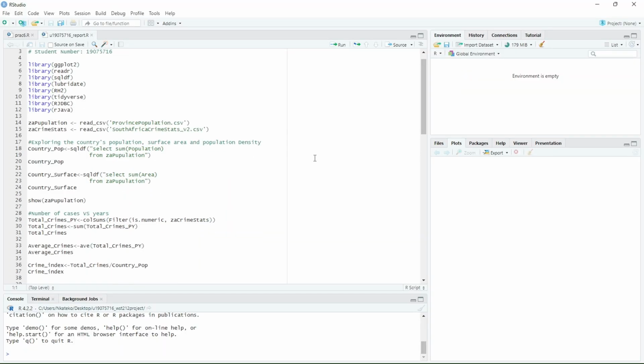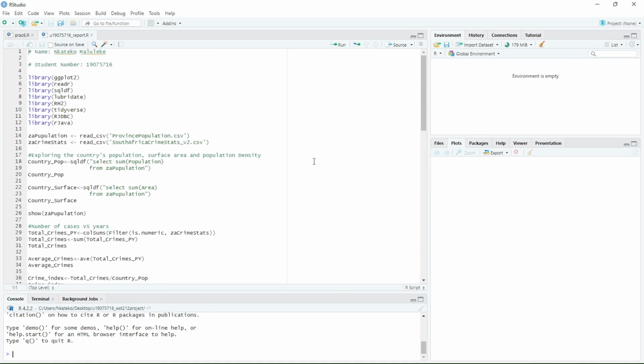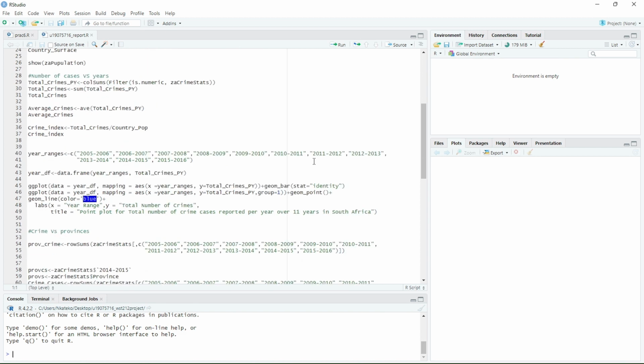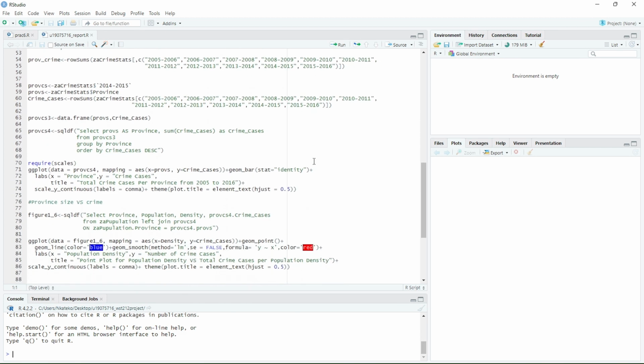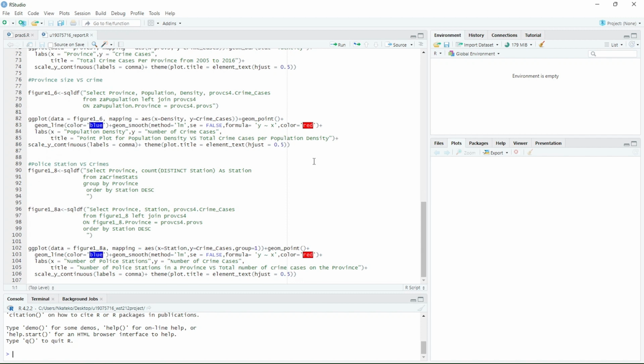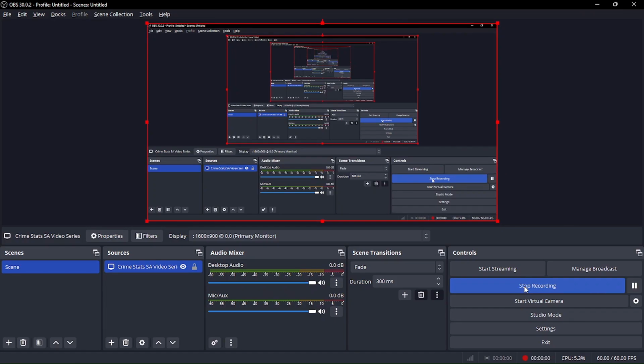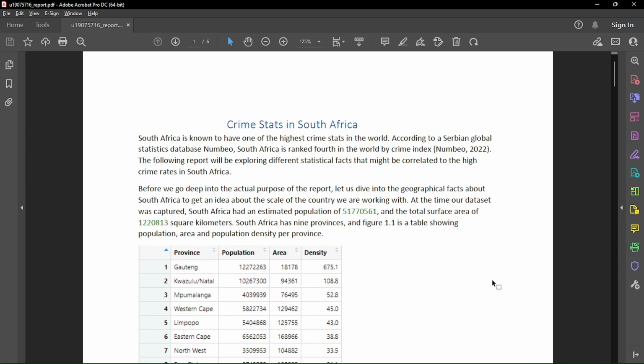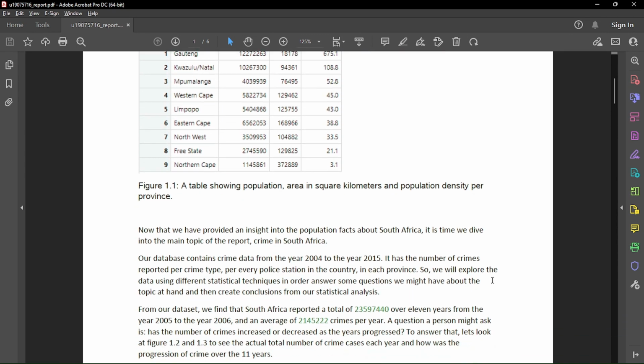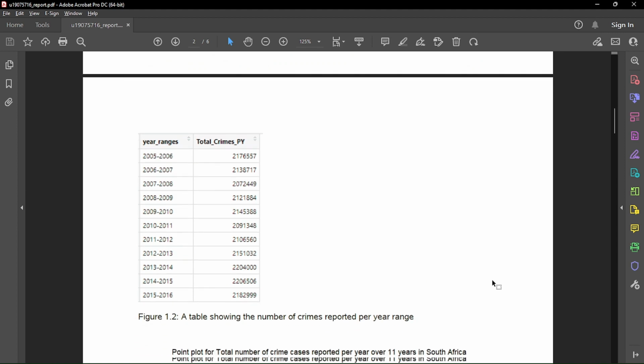I previously analyzed the data set as a student using R and RStudio, but my analysis wasn't that great back then since I was a student. There's a lot of things I didn't analyze and explain from the data set. I'll try to share the link to that project I did back then in university as a student. I'll share it in the description.